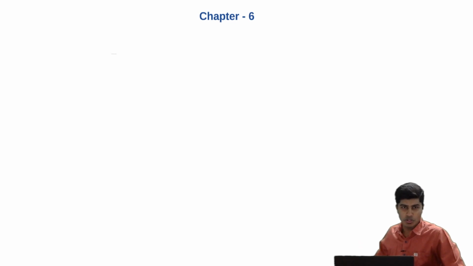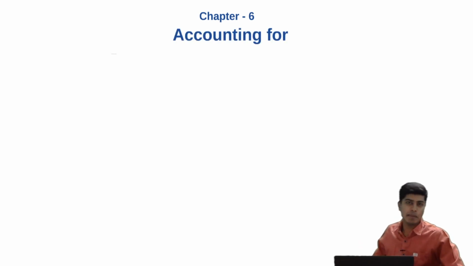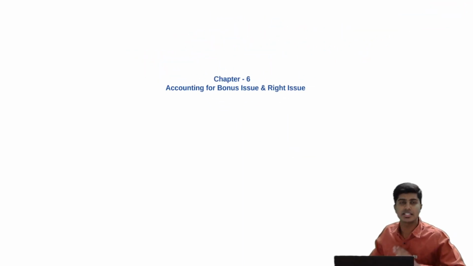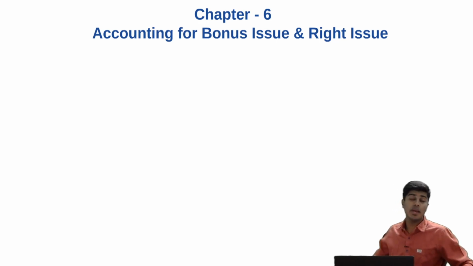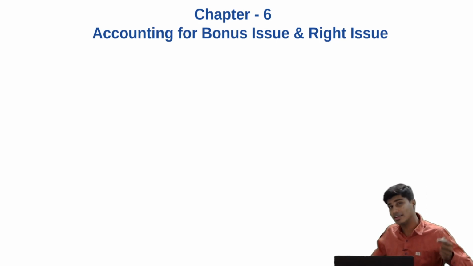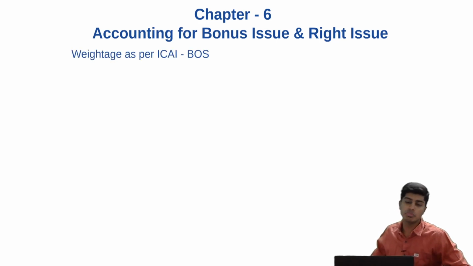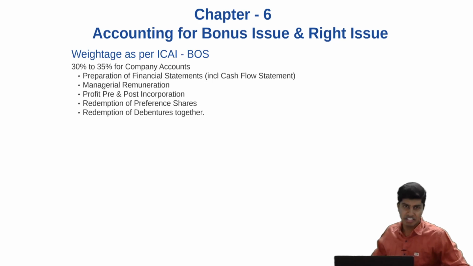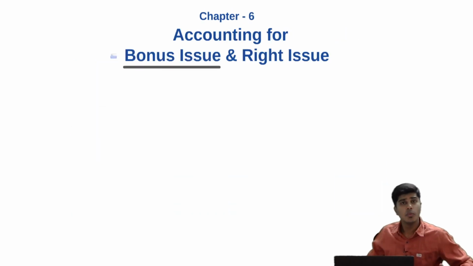This is from chapter 6 of your CA Intermediate Accounting syllabus. The name of the chapter is Accounting for Bonus Issue and Right Issue. However, in this video, we're going to discuss exclusively bonus issue. Talking about the weightage given by ICAI, it is not exclusively for the bonus issue chapter, but in total for financial statements including cash flow statement and managerial remuneration, redemption of preference shares, redemption of debentures, profit pre and post incorporation, along with bonus and right issue. The weightage is 30 to 35%, of which you can expect about 5 to 10 marks from the chapter of bonus issue.